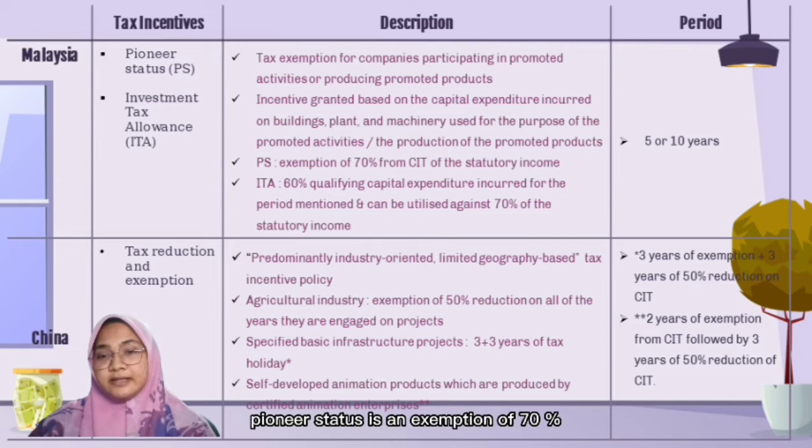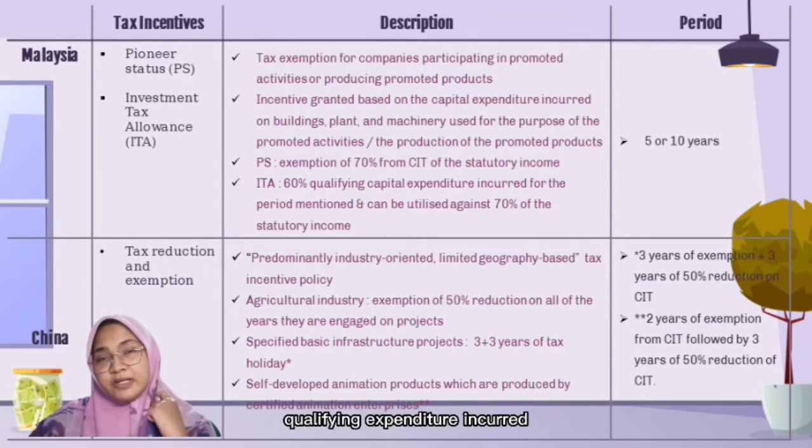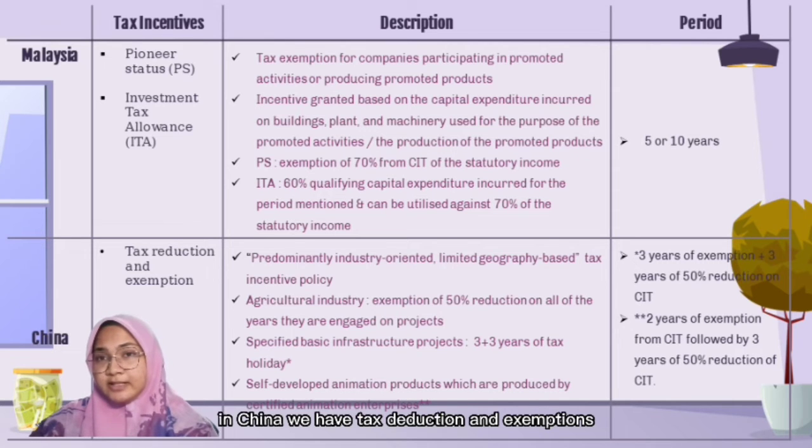Pioneer status is an exemption of 70% of the statutory income from corporate income tax, whereas investment tax allowance is the exemption of 60% of qualifying expenditure incurred for the period mentioned, and it can be utilized against the 70% of the statutory income. On the other hand, in China, we have tax reduction and exemptions.